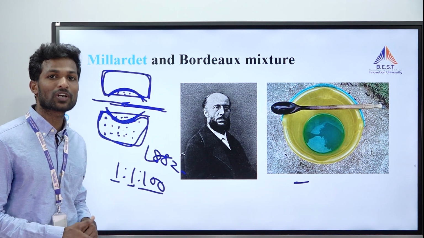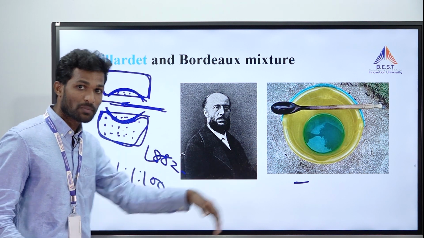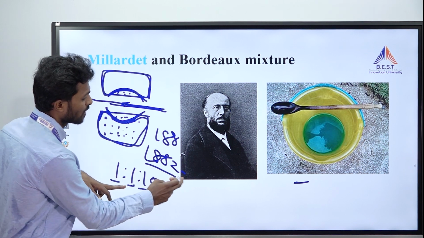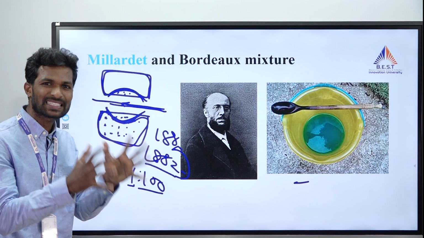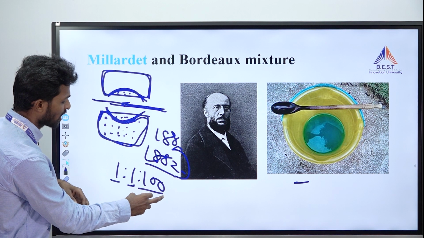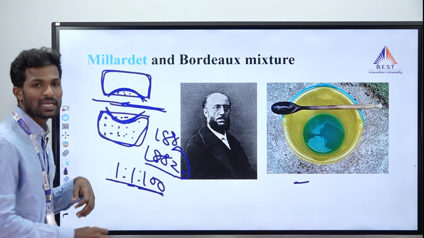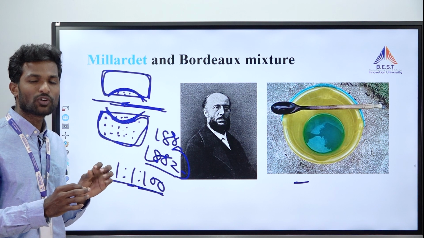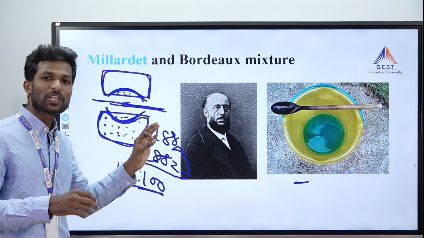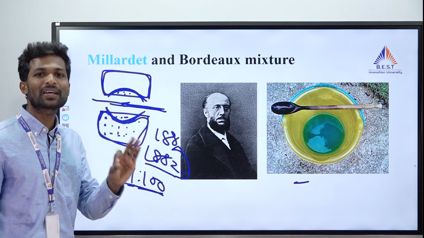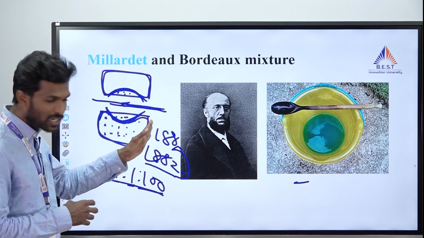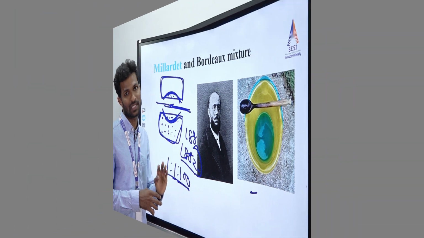We can also call it holy water, or fungicide of the century, because it was developed in the year 1885. Actually he developed it in 1882 itself, but he worked on it for another 2 to 3 years to come up with the exact composition. So in 1885 he came up with the composition 1:1:100. That is especially recommended for the management of grapes downy mildew. Not only grapes downy mildew, we can use this Bordeaux mixture for almost all kinds of crops. It's been almost 140 years since the discovery, and we are still using this Bordeaux mixture for the management of plant diseases.